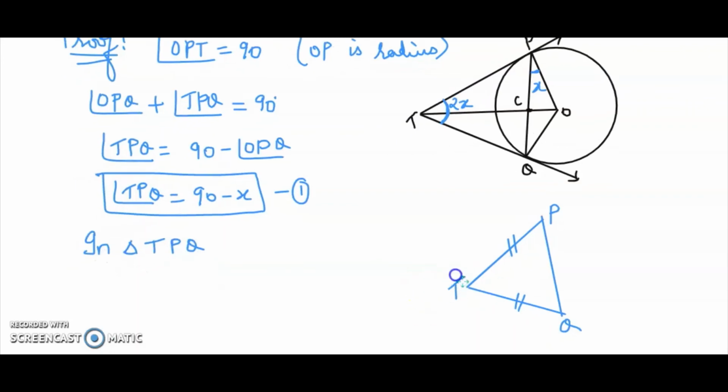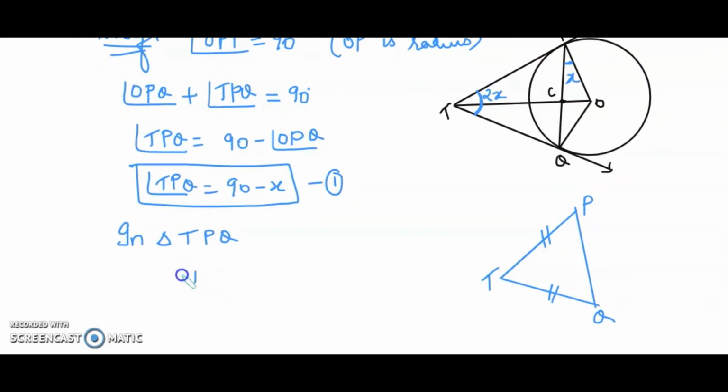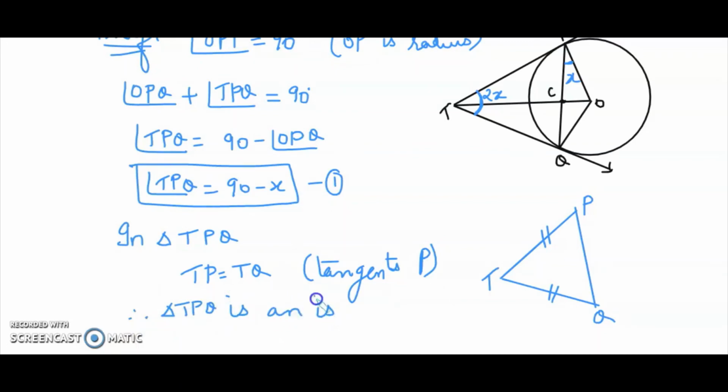Therefore, triangle TPQ is an isosceles triangle.